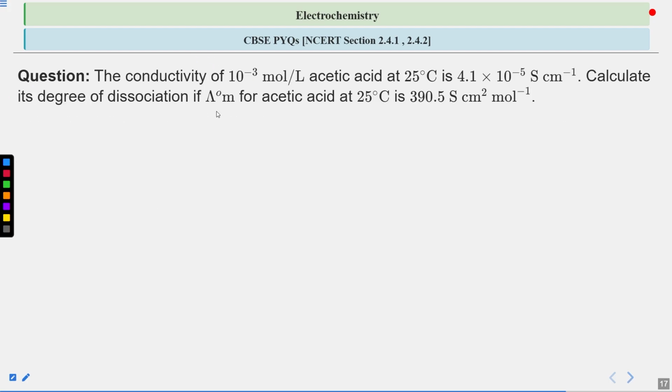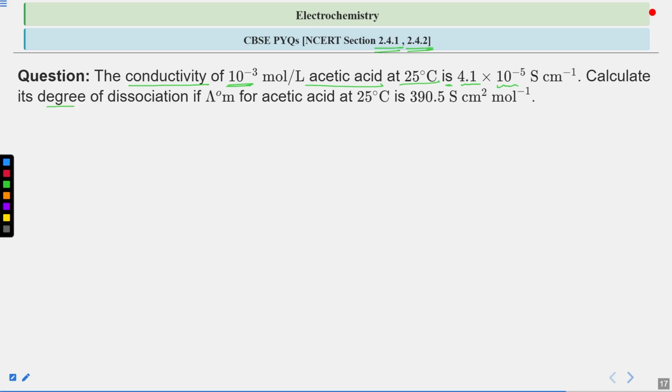Now this is a numerical type question. This is covering NCERT section 2.4.1 and 2.4.2. The question is: conductivity of 10 to the power minus 3 mole per liter acetic acid at 25 degrees Celsius is 4.1 times 10 to the power minus 5 Siemens centimeter inverse.